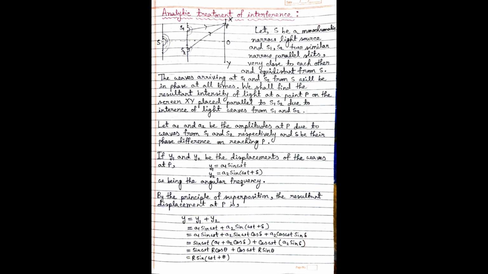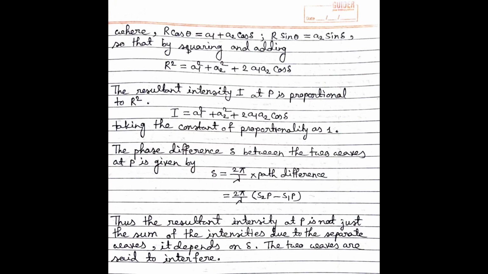And after a few steps we will get y equal to R sin(omega t plus theta). Therefore, capital R is the amplitude of the resultant wave. Now let us find the expression of capital R. R cos theta equal to A1 plus A2 cos delta and R sin theta equal to A2 sin delta. Then squaring these two expressions and adding, we will get R square equal to A1 square plus A2 square plus 2A1 A2 cos delta.